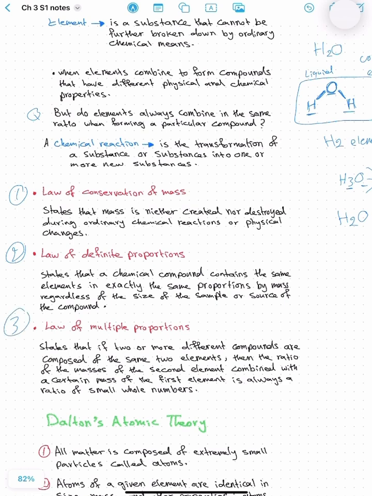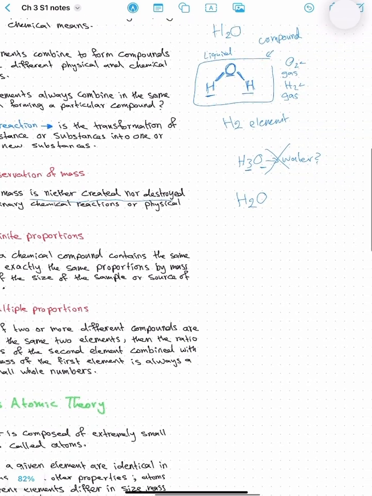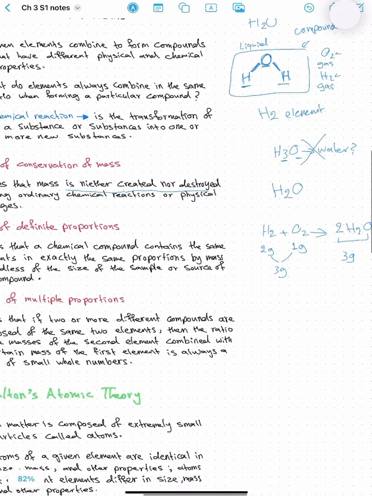Number 1, the law of conservation of mass. It states that mass can neither be created nor destroyed during an ordinary chemical reaction or physical change. So let's say hydrogen and oxygen react with each other and form water. If we have 2 grams of hydrogen with 1 gram of oxygen, they combine to give 2 plus 1, 3 grams. The product should also be 3 grams, because you cannot destroy it into nothing, into thin air, for example.